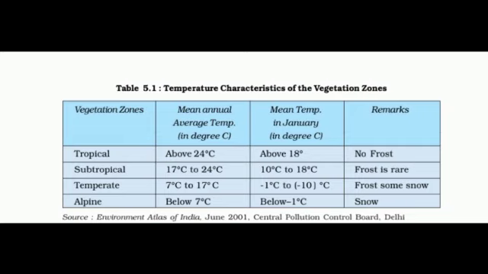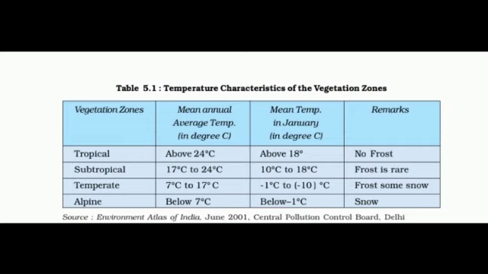There is no frost here, not even a thin layer of snow. Subtropical: 17 to 24 degrees Celsius, and in January 10 to 18 degrees Celsius, and frost is rare, or you can say there will also be no frost.